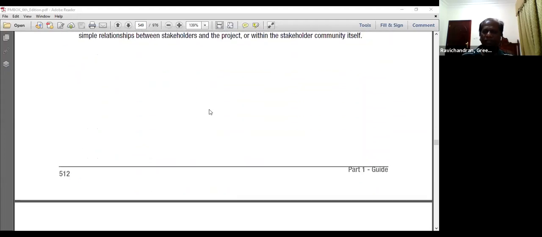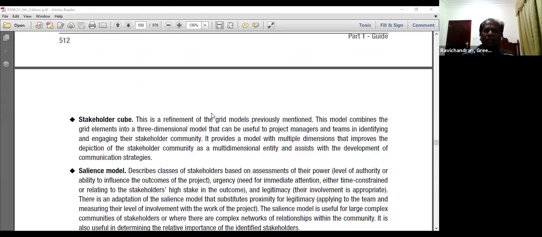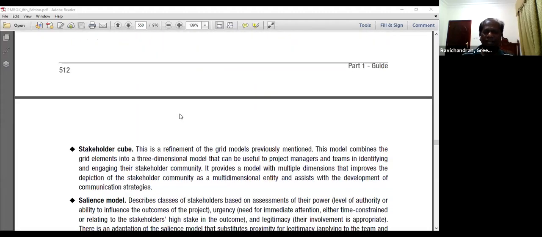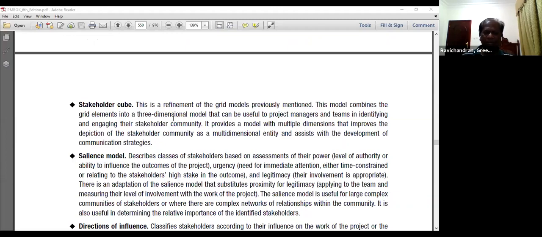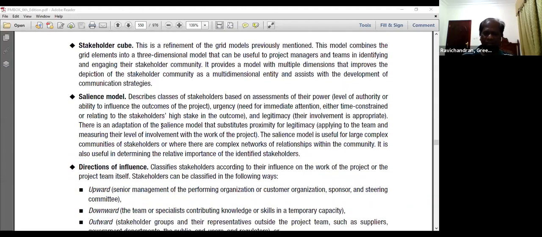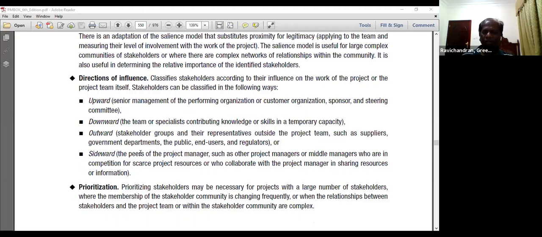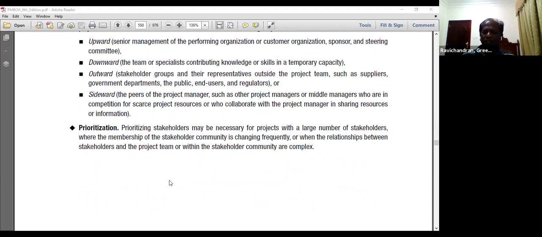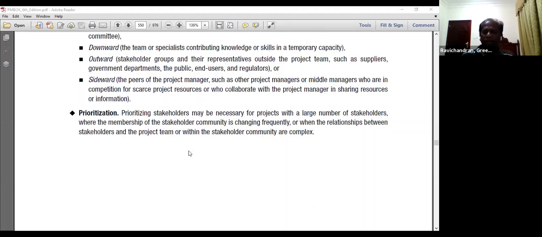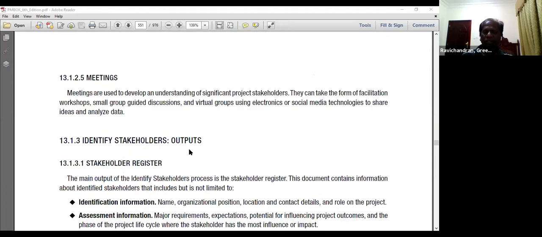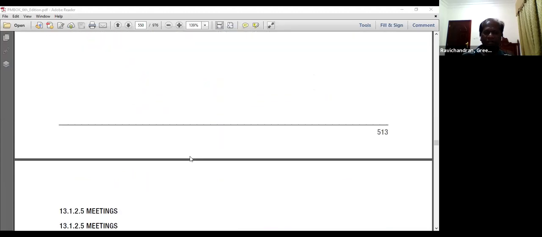We spoke about this in the initial classes, or we may use the salient stakeholder cube as one of the methods, salience model another method, direction of influence, how they influence, whether upward influence, downward influence, outward influence, sideward influence. Prioritization of the stakeholders may be necessary with the projects with a large number of stakeholders. These are called stakeholder analysis.